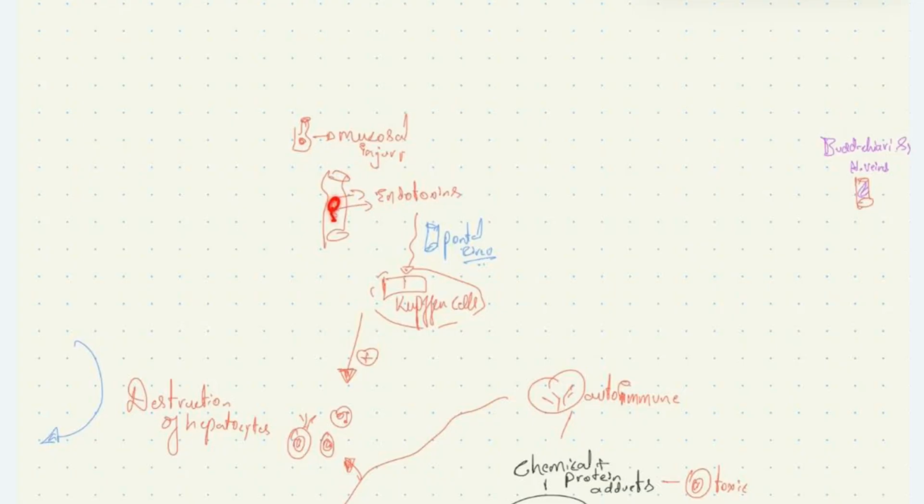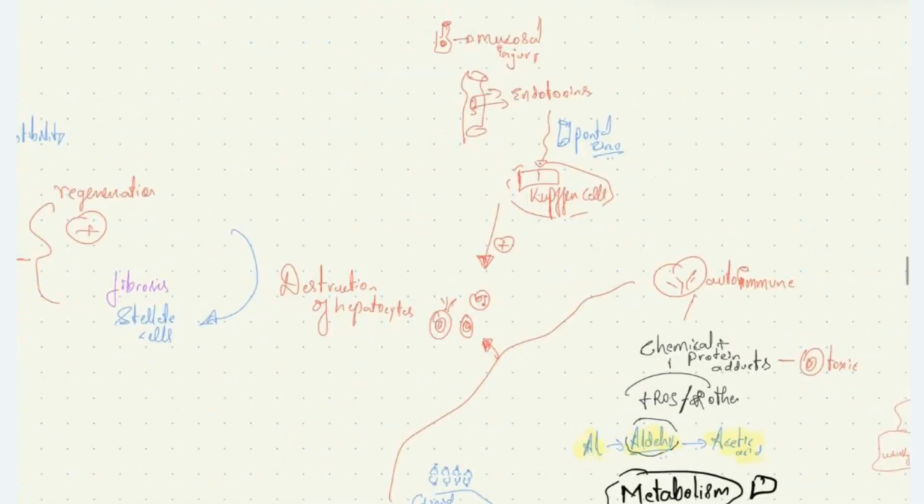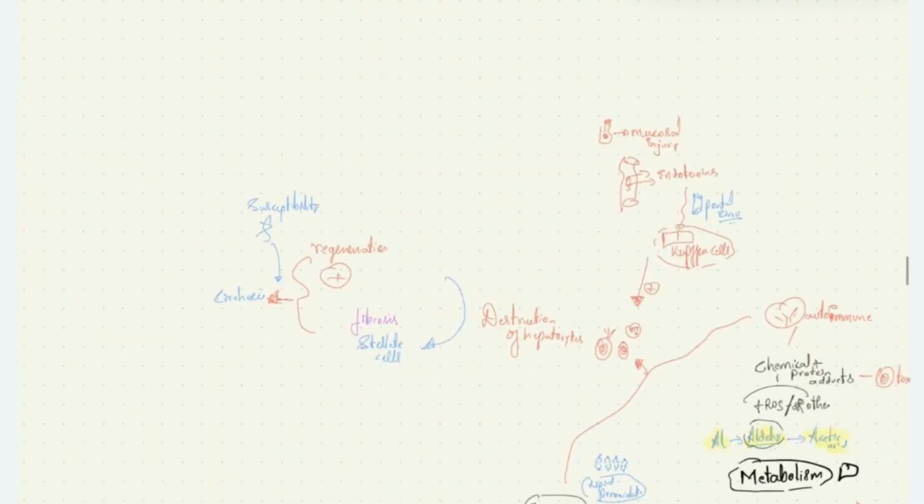We all know that the blood from the portal system goes to the liver. In the liver, we have Kupffer cells, which are activated by these endotoxins. Due to this activation of Kupffer cells or macrophages, there will be immune attack, which leads to destruction of hepatocytes, and then fibrosis along with regeneration, forming regenerating nodules, which present as cirrhosis.